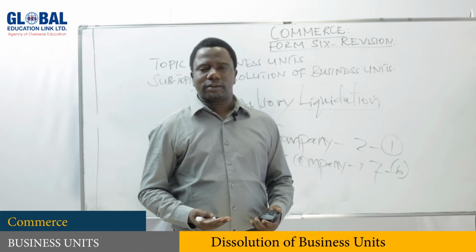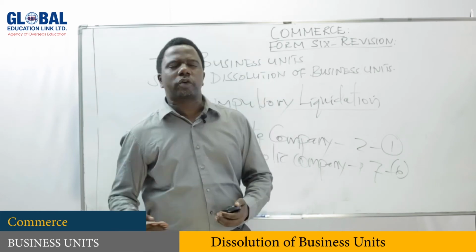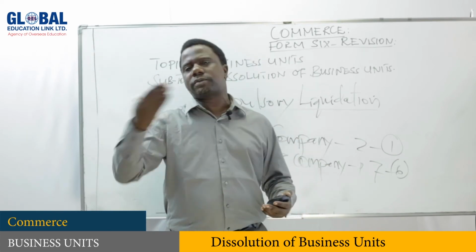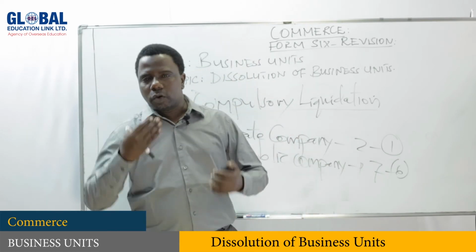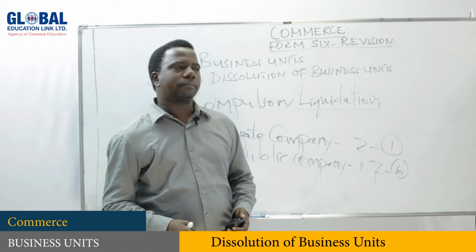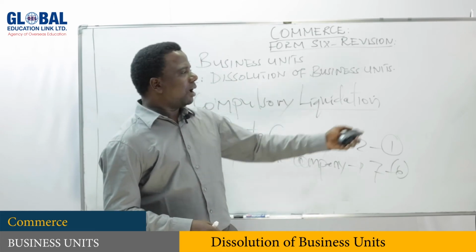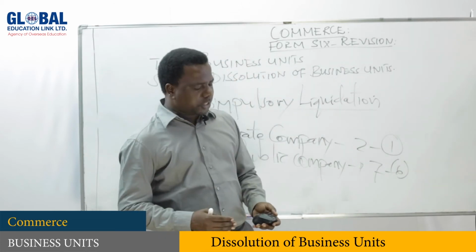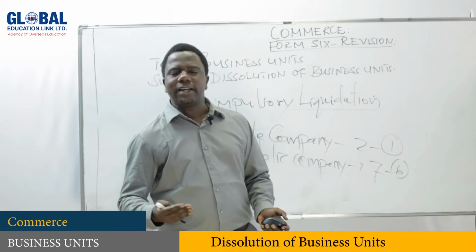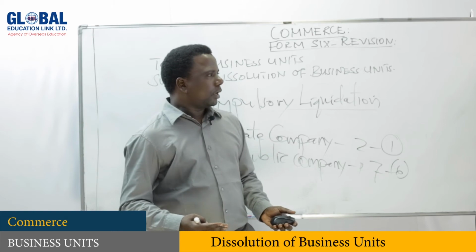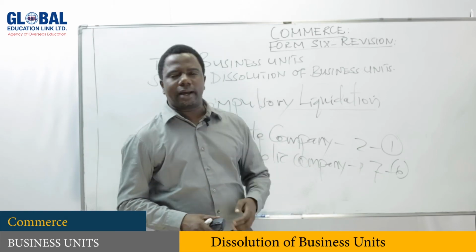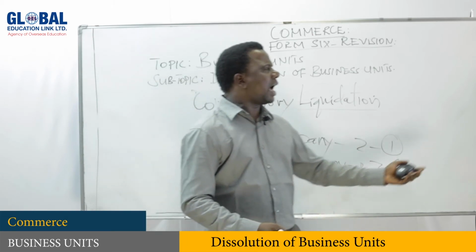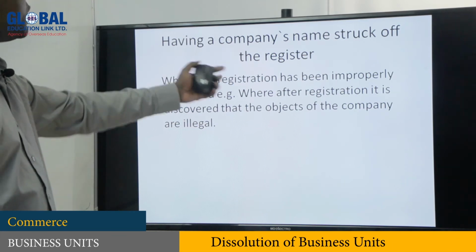So this one is not compulsory. It may be compulsory winding up, or sometimes it can be a voluntary winding up. After having a vision on compulsory liquidation, now let's see another way in which a company may liquidate. Another way is having a company's name struck off the register.